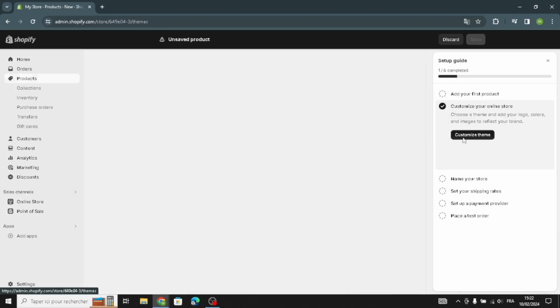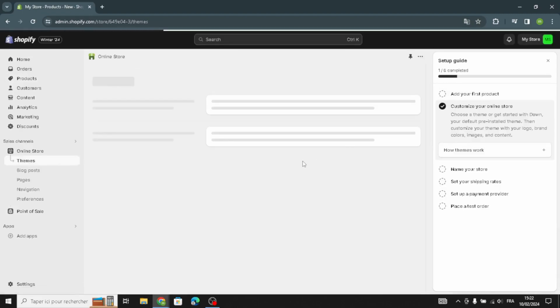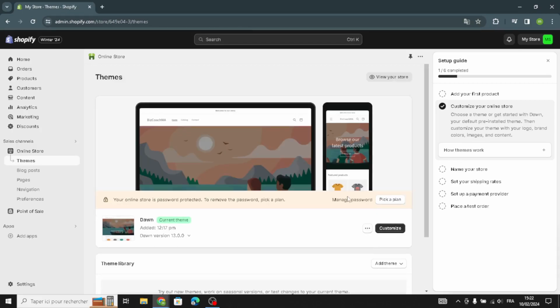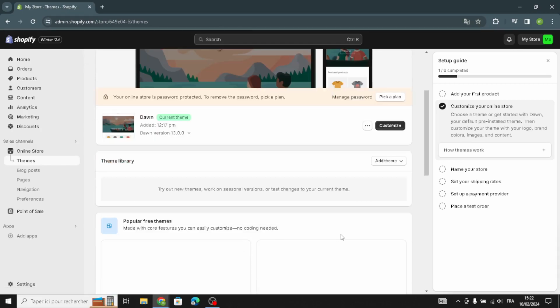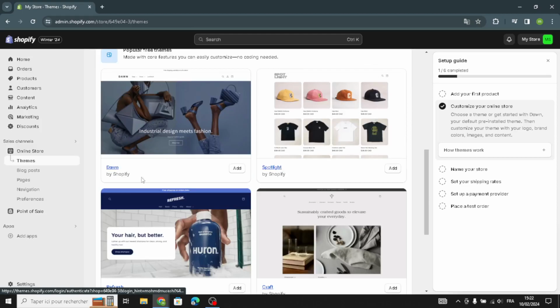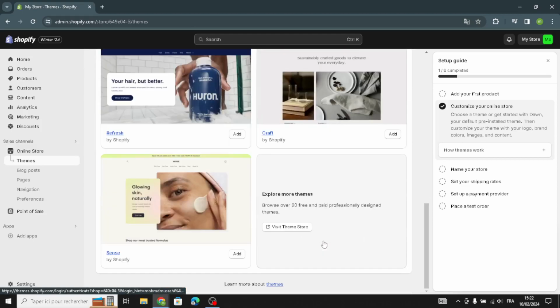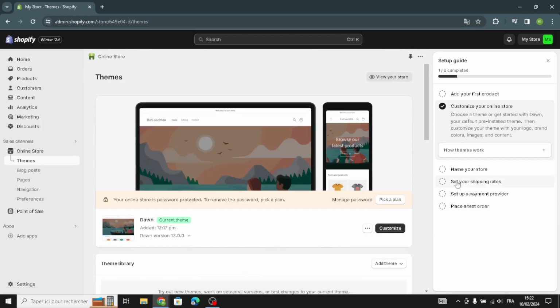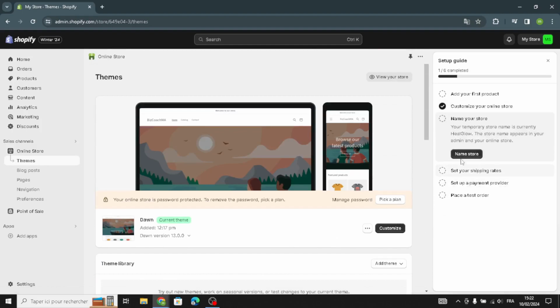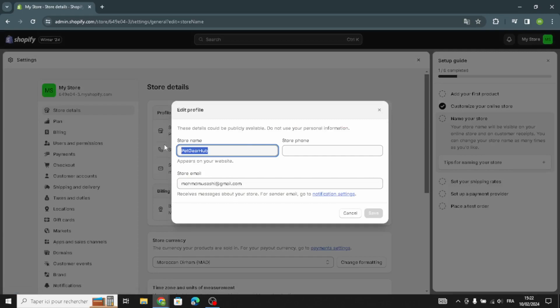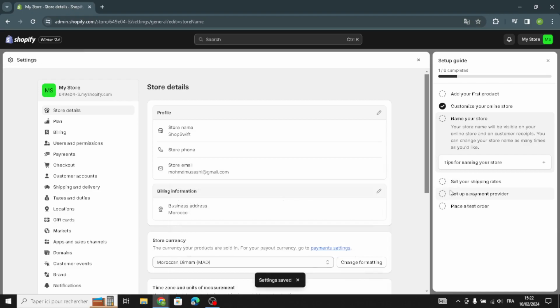Okay, so just go to edit. So here you can change it. You can choose or select your favorite one, and after this you can name your store, for example for the e-commerce business, and here you have to add your store phone and save it. So that's it. Now let's move on to the next step.